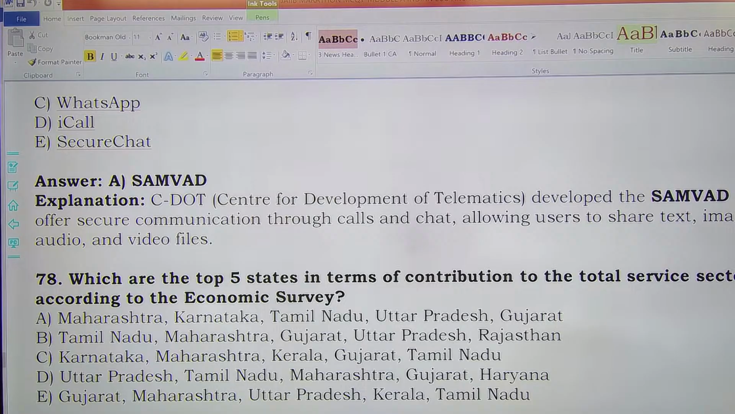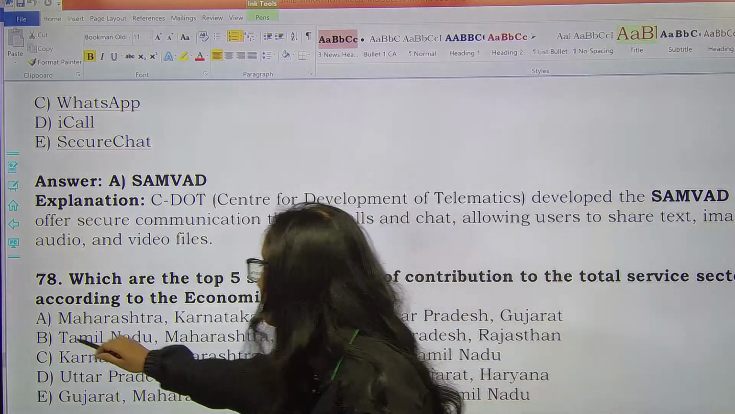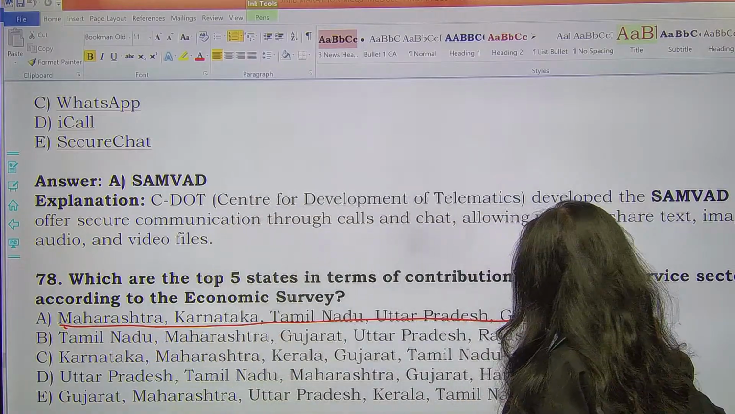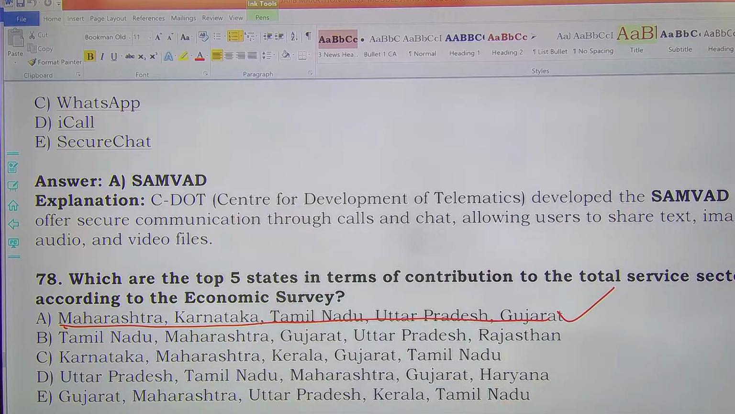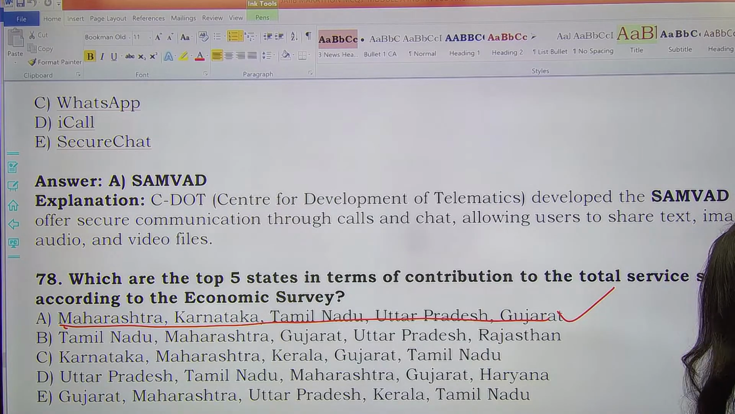So here the top 5 states are Maharashtra, Karnataka, Tamil Nadu, Uttar Pradesh and Gujarat. Option A is the right answer. Maharashtra, Karnataka, Tamil Nadu, Uttar Pradesh and Gujarat. Remember.